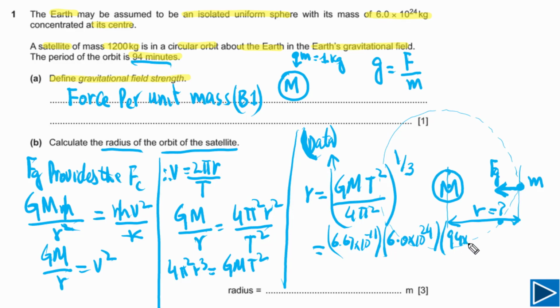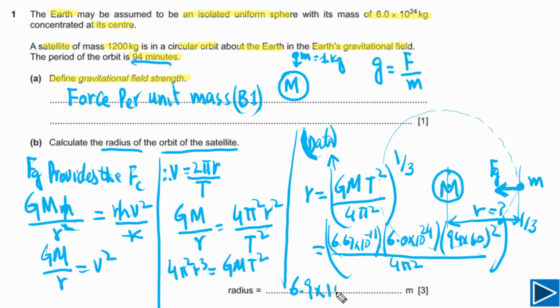We can write down 94 times 60, and this is T squared, so this is squared, divided by 4 pi squared. So you can plug in the value of pi, and we have to take the cube root of this, 1 by 3. If we solve this one, we will get our final answer, that will be 6.9 times 10 to 6 meters, up to 2 SF, and that's the answer. This is how you need to do it.